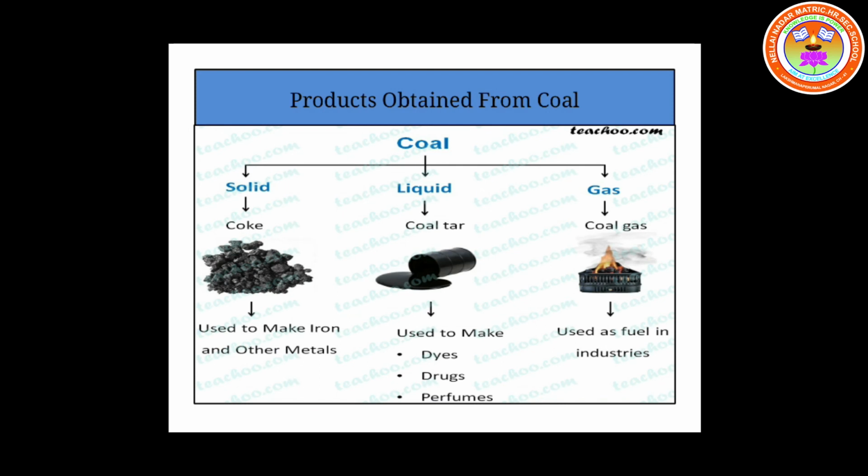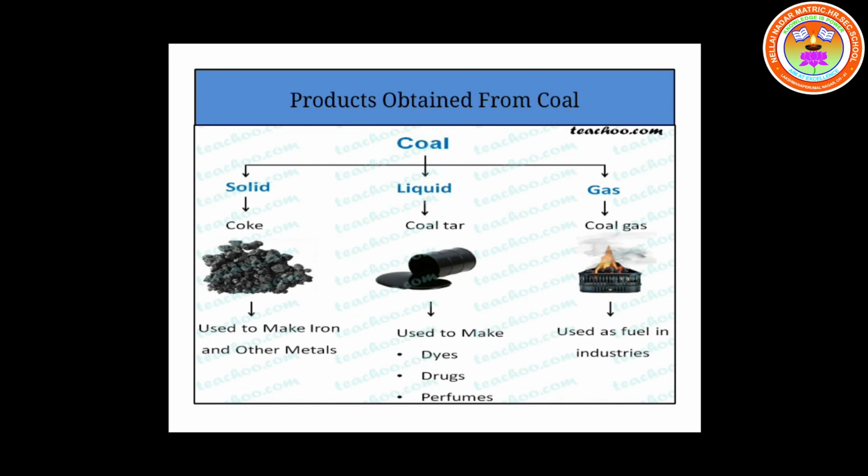Then the next product obtained from coal is coal gas. Coal gas is also known as town gas, which is a mixture of hydrogen, methane and carbon monoxide. Coal gas has a high calorific value.